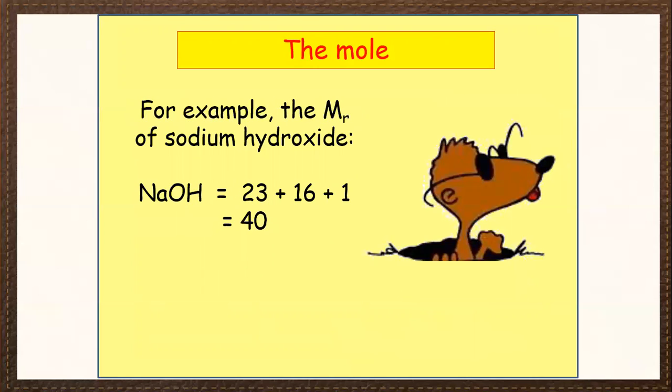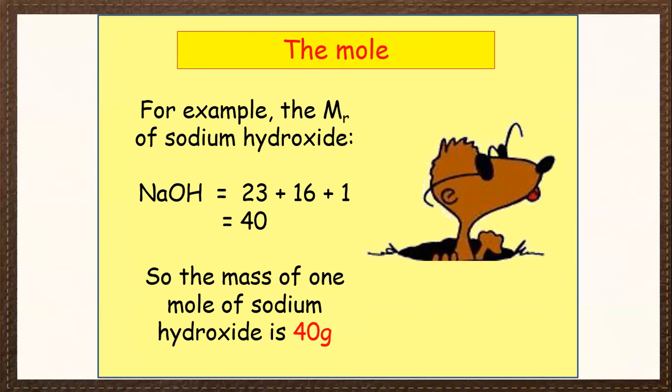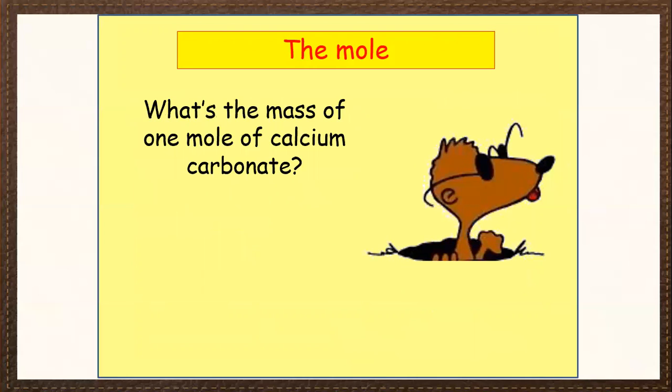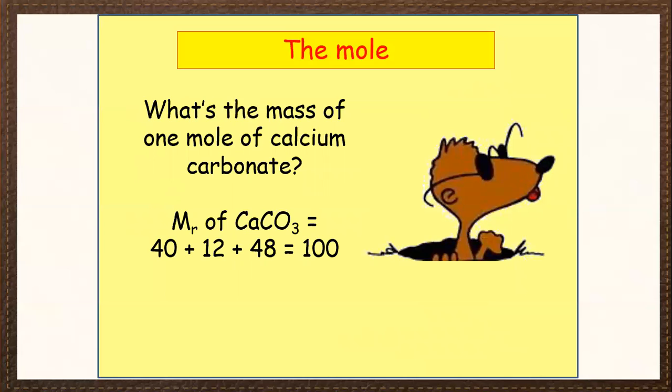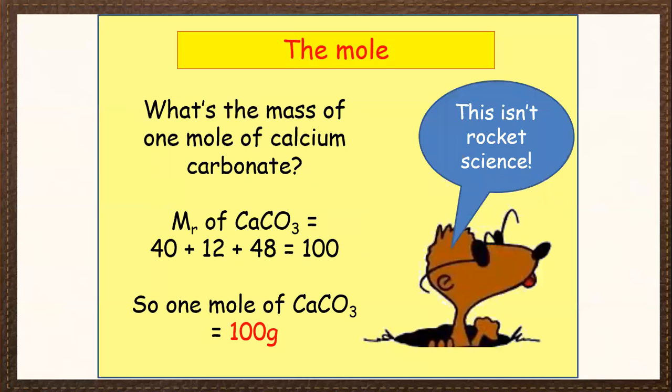We have an example: the relative formula mass of sodium hydroxide is 40. So the mass of 1 mole of sodium hydroxide is 40 grams. Then what is the mass of 1 mole of calcium carbonate? The relative formula mass of calcium carbonate is 100. So 100 grams is the mass of 1 mole of calcium carbonate. This is not rocket science.